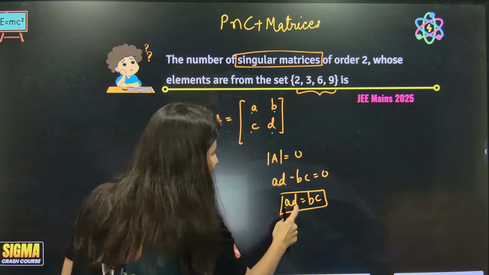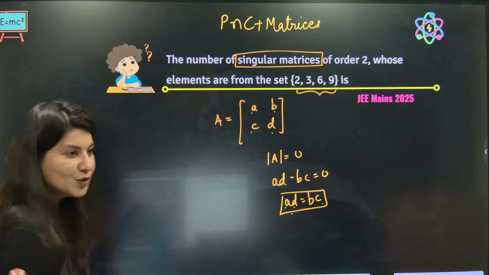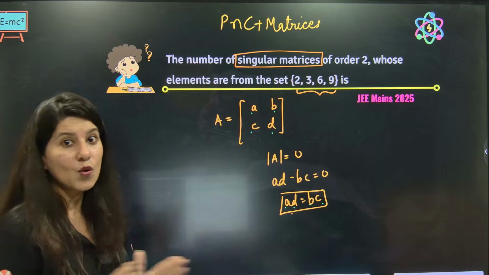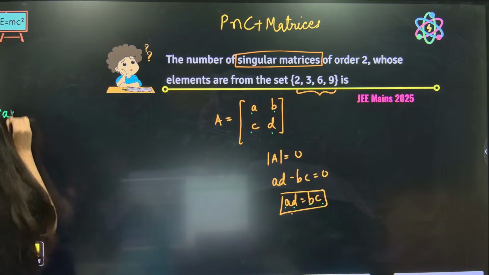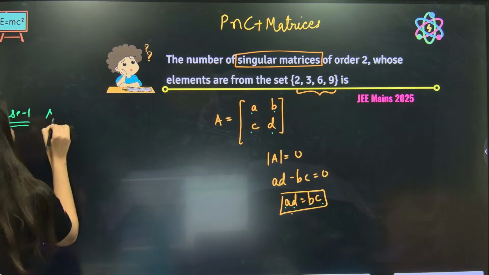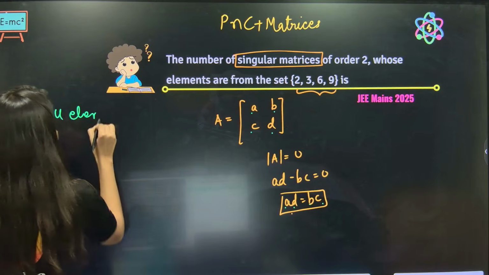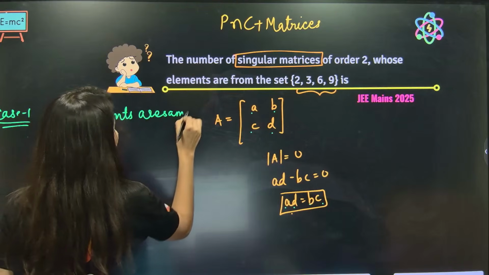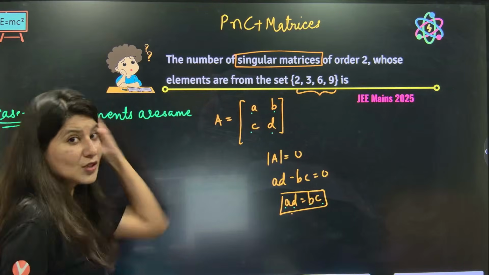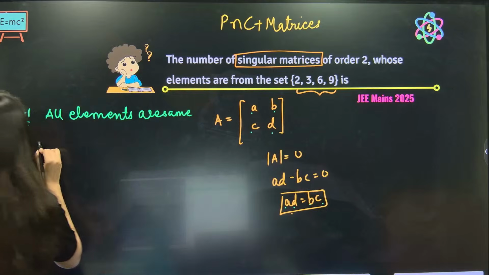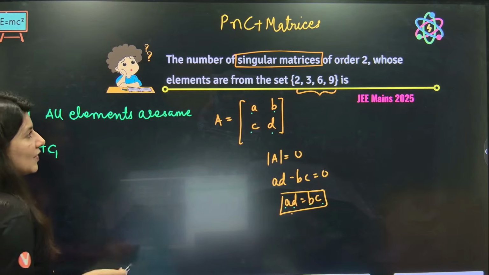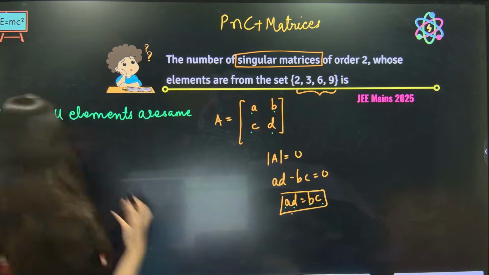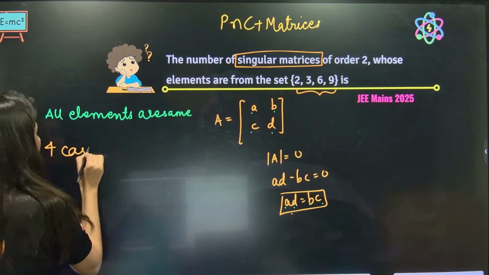Because if A and D are 2, B and C are also 2. So 4 is equal to 4. And yes, ma'am, done, it becomes singular. So this is where my case number 1 comes, where all elements are the same. So if I pick 2, let's pick one number, 4C1. Or rather than that, if you don't want to apply permutation and combination, clearly there will be 4 cases.